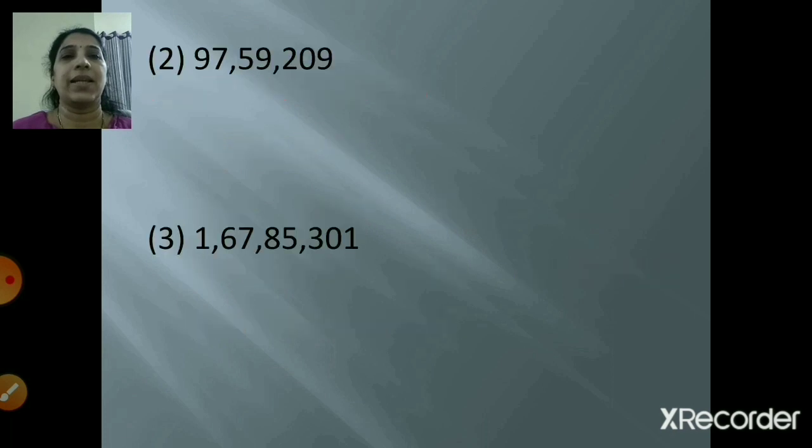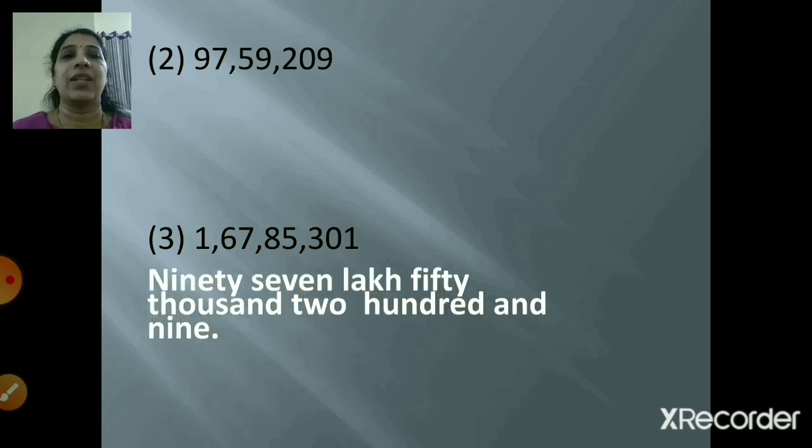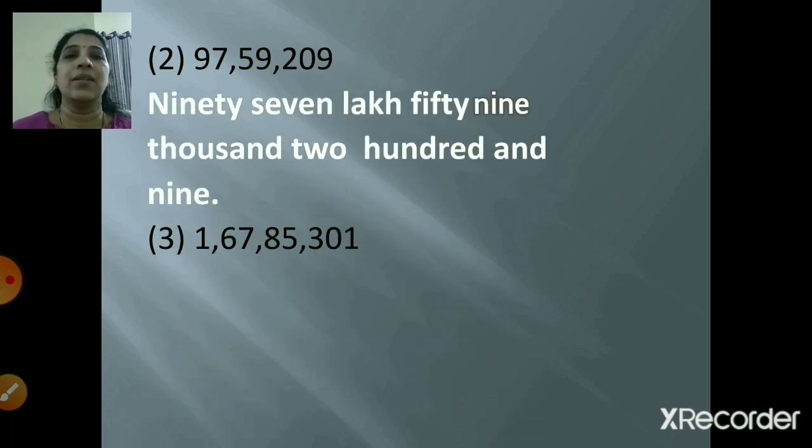Now let's take the second example. 9759209. So again we'll do the same way. 9 in the units place, 0 in the tens place, 2 in the hundreds place, 9 in the thousands place, 5 in the 10,000s place, 7 in the lakhs place, and 9 in the 10 lakhs place. So how will you write it? 97,59,209. So this will be your answer.